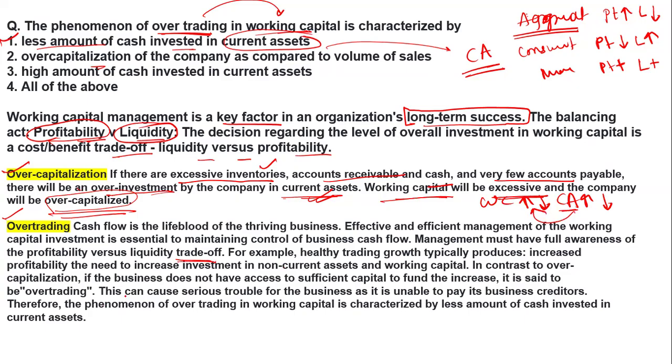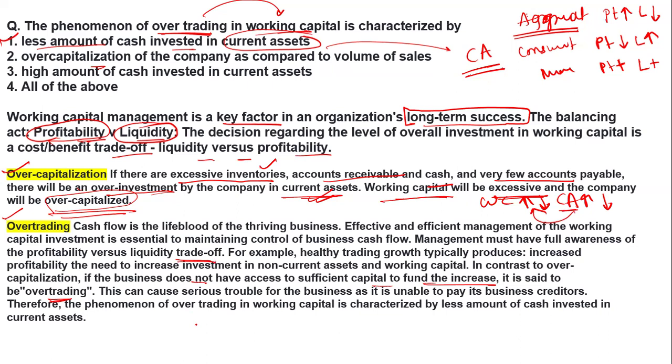In over trading, the business does not have access to sufficient capital and funds to fund the increase. That is said to be over trading. That means they do not have much current asset in their hands, and they do not have much working capital in their hands, because they are doing over trading.